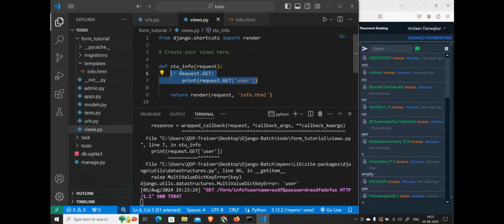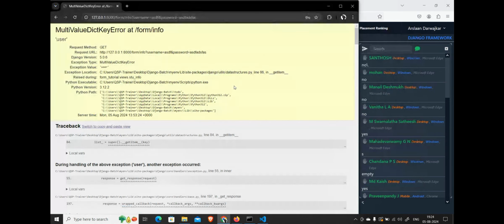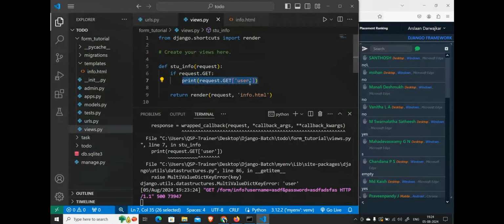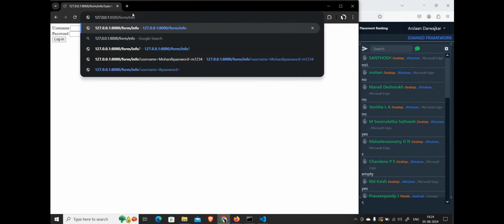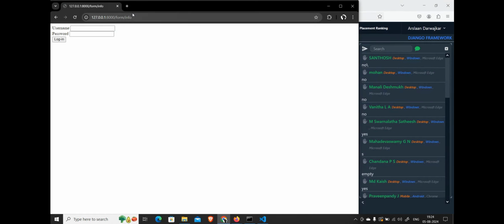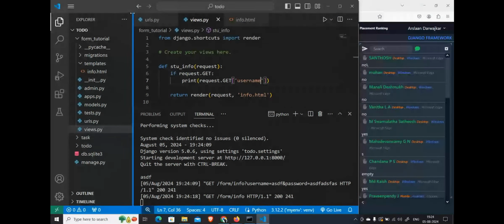If it is not empty, print it. If it is empty, then don't do anything, because it is going to give you an error if you try to do anything. So here we are going to say username, right? See, I'm not getting any error as such. Even if I run this page, still I'm not getting any error. Understood how you can handle it with that logic? Yes or no?